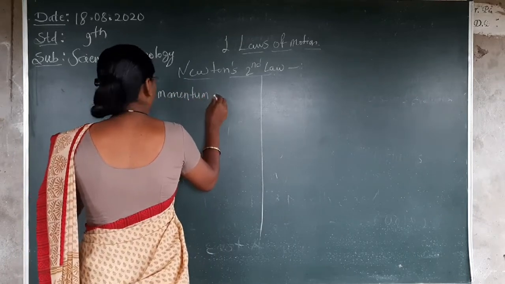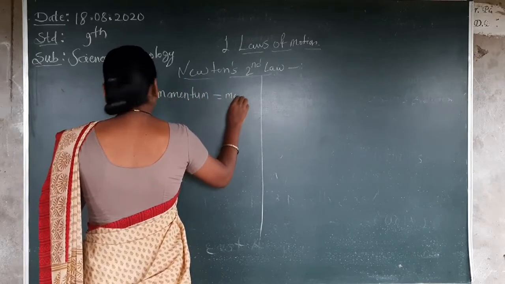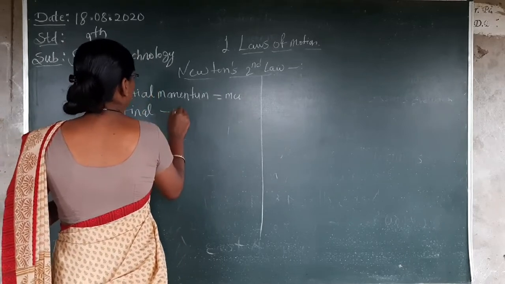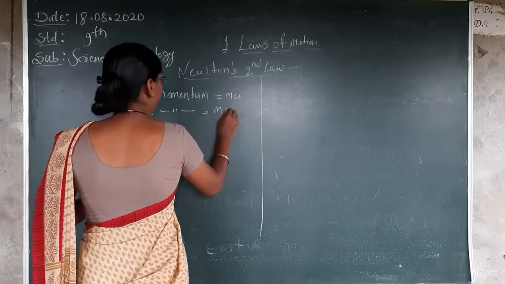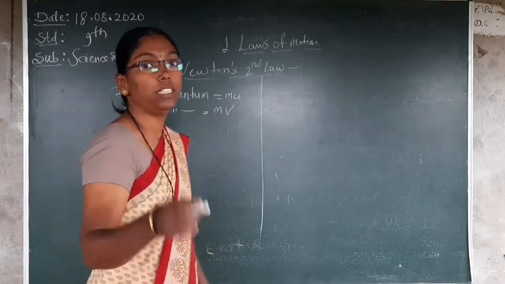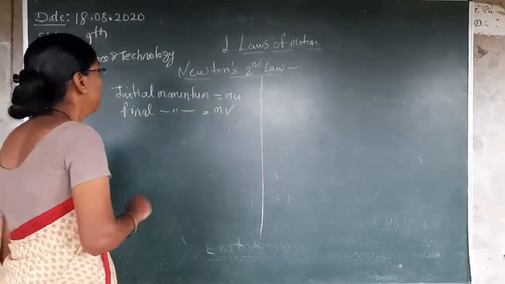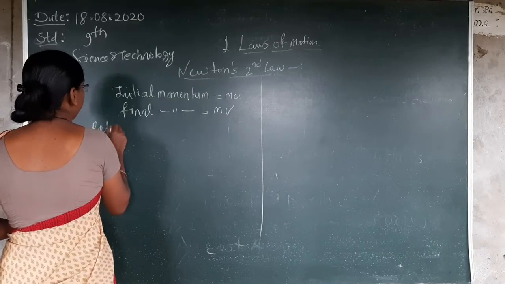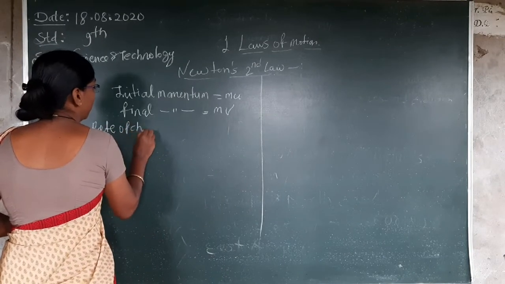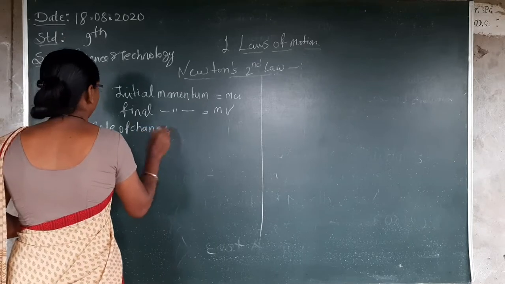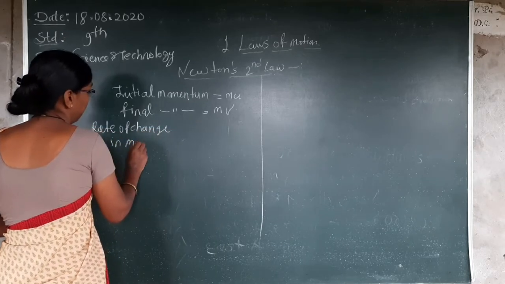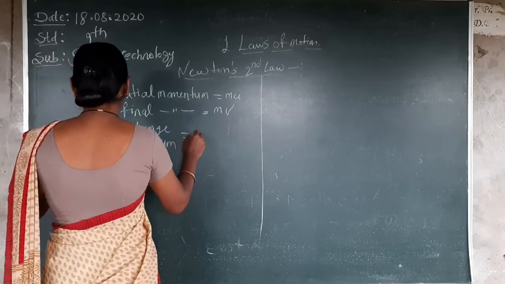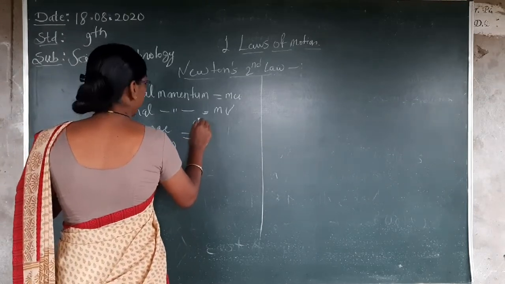Initial momentum of the object is equal to mu, and final momentum is mv. You know initial means u and v means final. So our rate of change of momentum is equal to the change in momentum